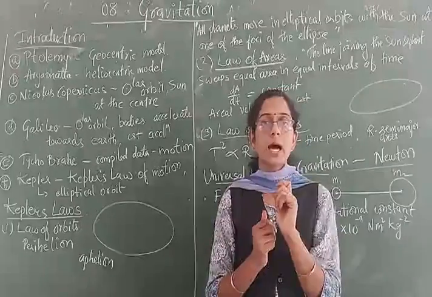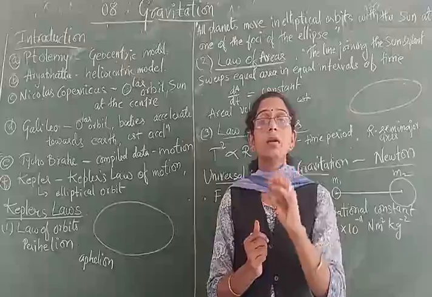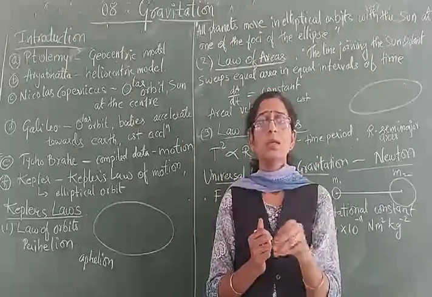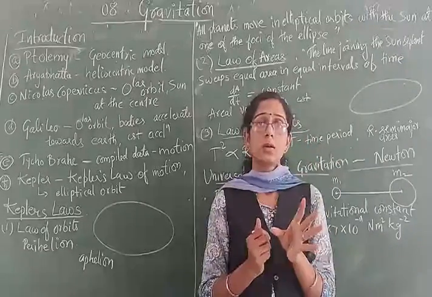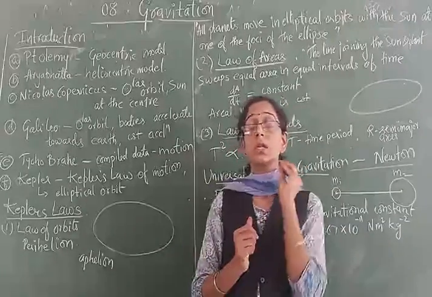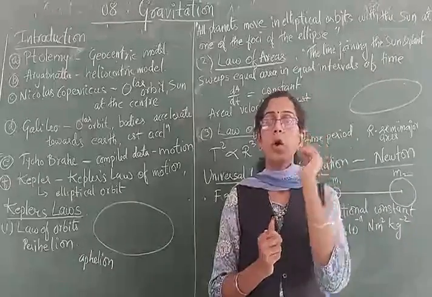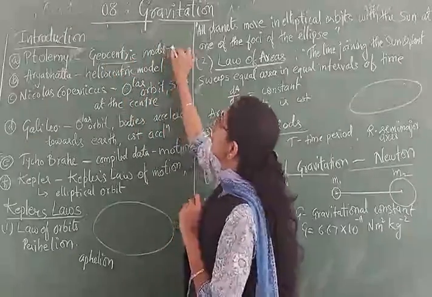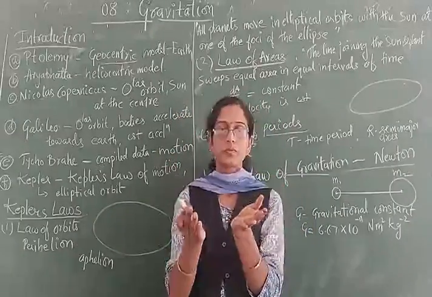So it indicates that the earth is lying at the center, and the other planets, the sun, the satellites are moving around the earth. This was the first consideration, made by whom? Ptolemy, again 2000 years back. So the model is called the geocentric model, that is, the earth is lying at the center of the whole system.